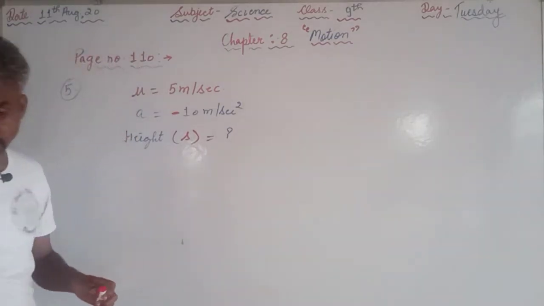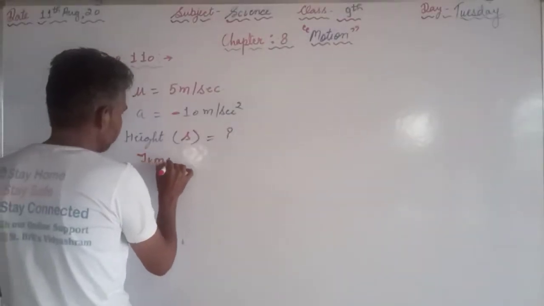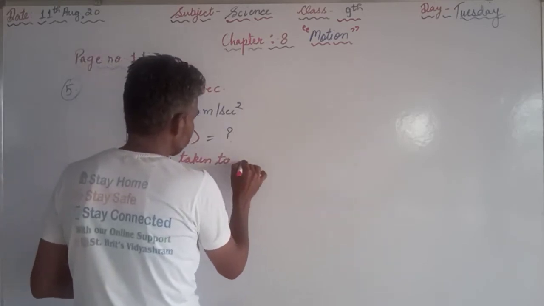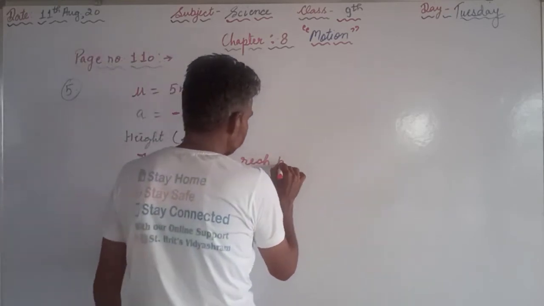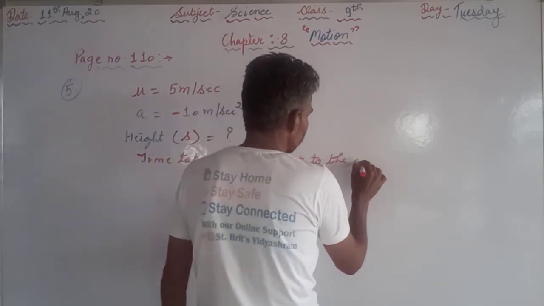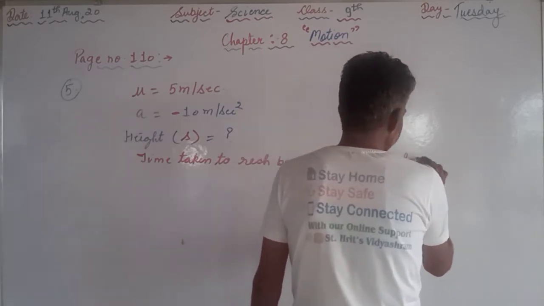Then we have to find the time taken to reach back to the original position.